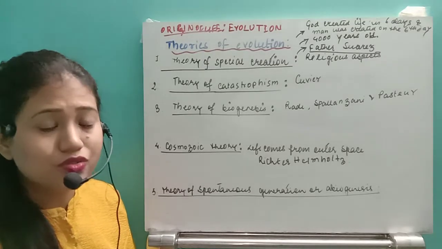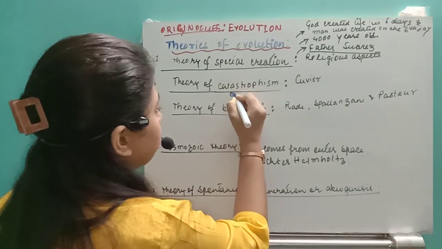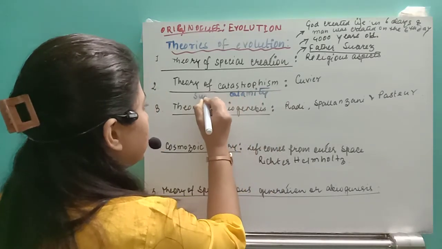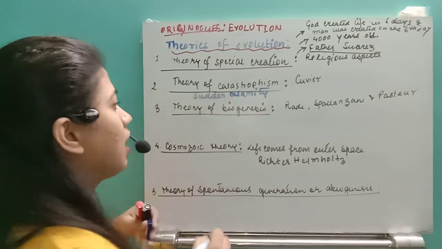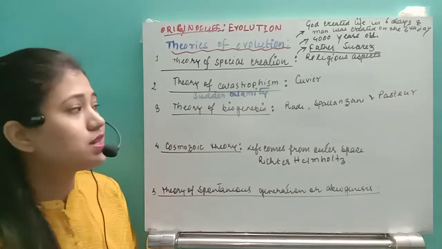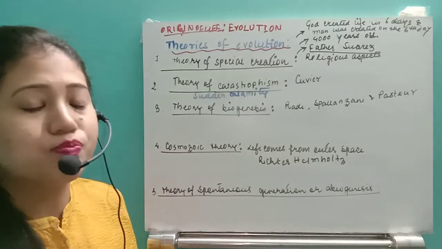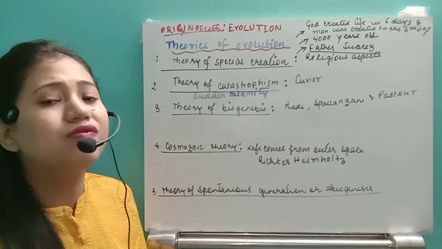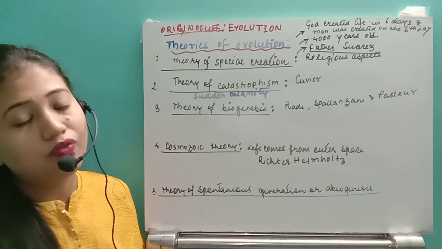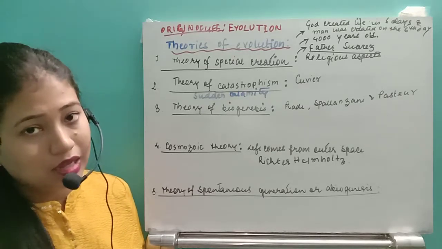Now what is catastrophism? Remember, catastrophe means sudden calamity. It was given by the scientist Cuvier. According to him, the life present on the earth underwent severe or extreme calamity, and due to that catastrophe, life was completely eroded from the earth.